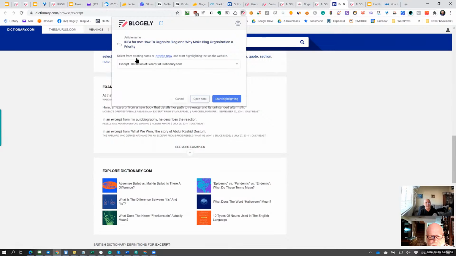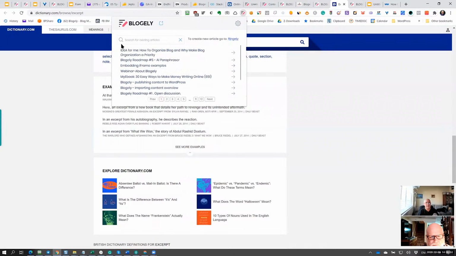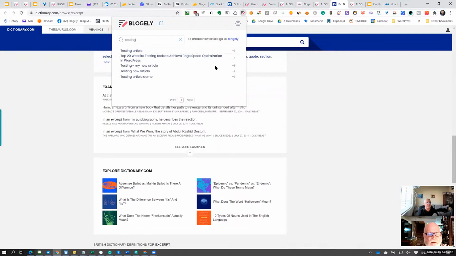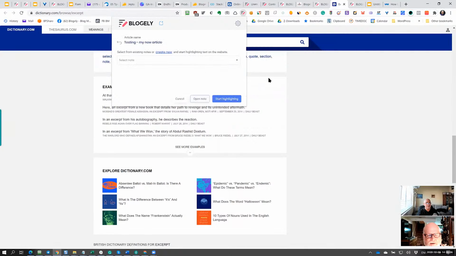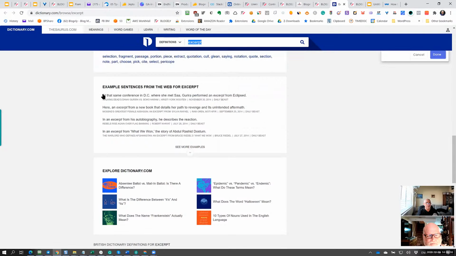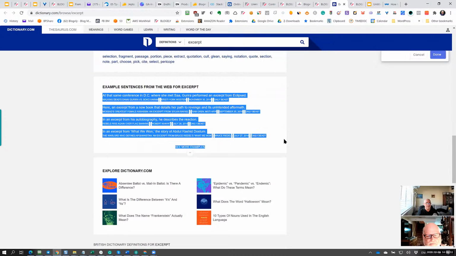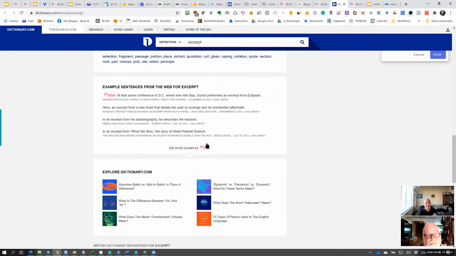So if I go back here in the articles, now if I need to find the one that we are working on, how do we name this, Tom? It was the testing or something. Let's see, my new article. There it is. Right? So if I copy like this and say start highlighting, all I need to do is select the content any way I want and set its start and finish.